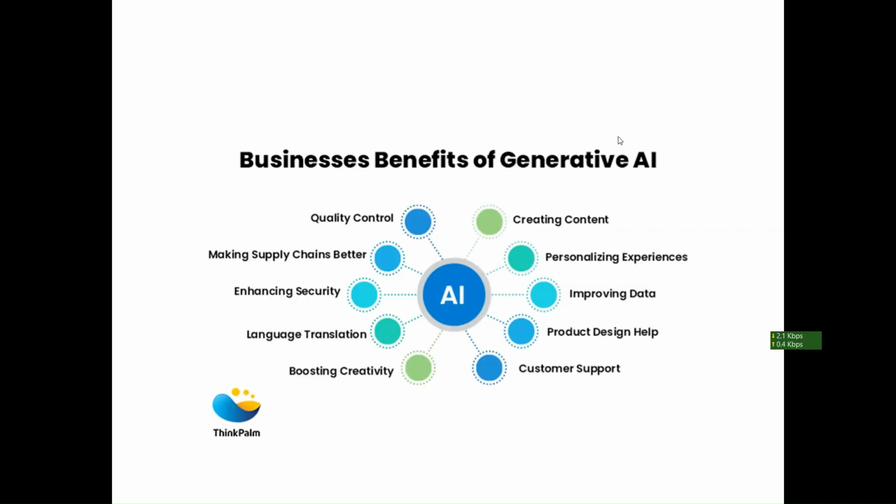The benefits of generative AI are good quality control, better supply chains, and enhanced security. Different language translation can be done, creating content, personalizing experience, improving data and customer support.